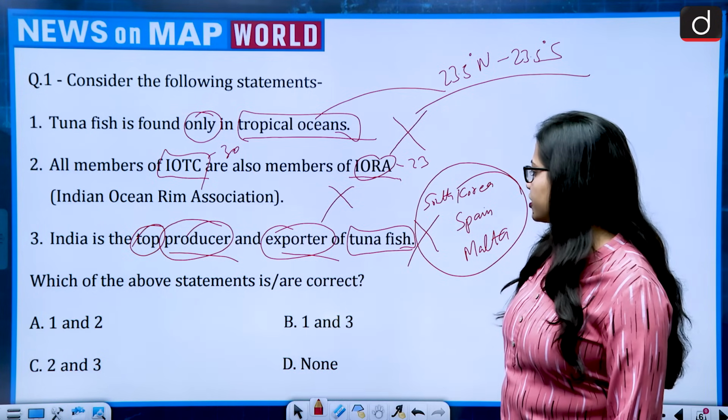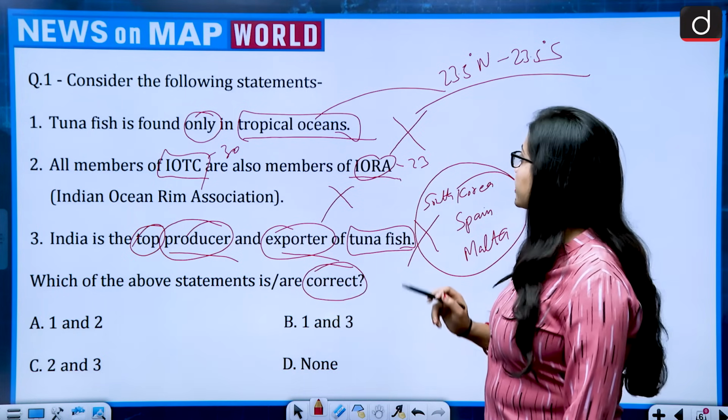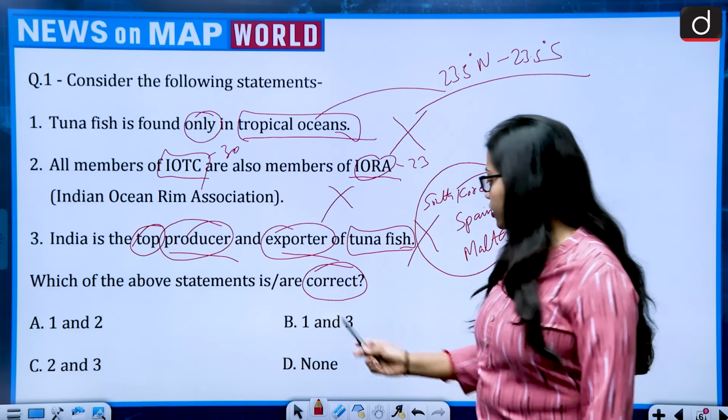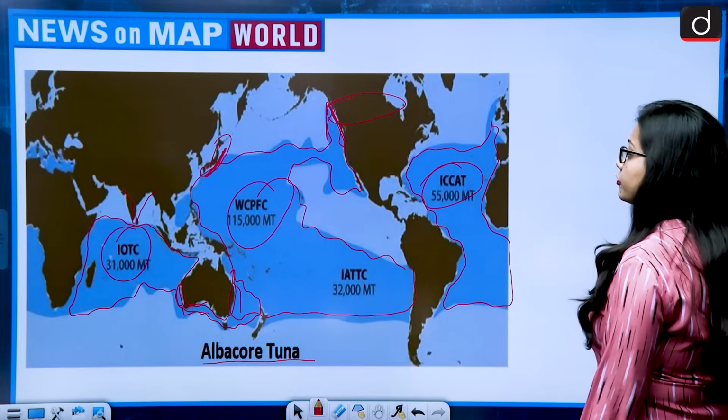So the question is asking which of the above statements are correct. So which all are correct? First is wrong, second is wrong, third is wrong. It means all are wrong. So the correct answer is option D, that is none. Now moving on to the next question.